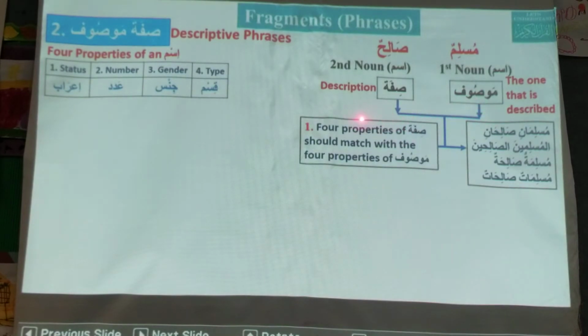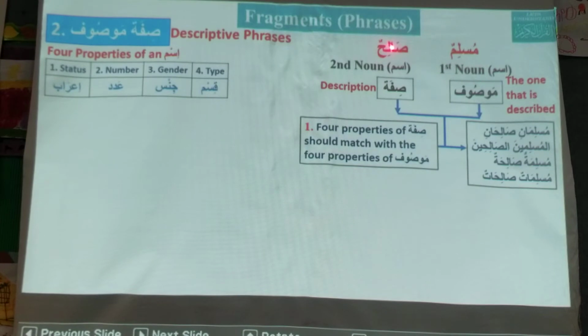Okay? Like Muslimun Salihun. What is the status of Muslimun? Marfu. What is the status of Salihun? Marfu. What is the number of Muslimun? Singular. And of Salihun? Singular. What is the gender of Muslimun?